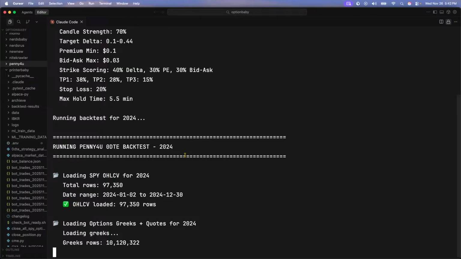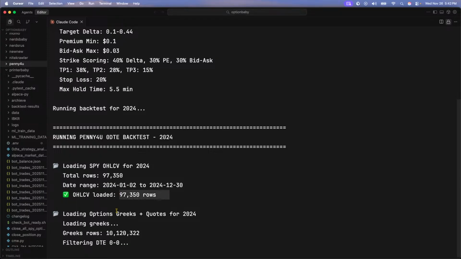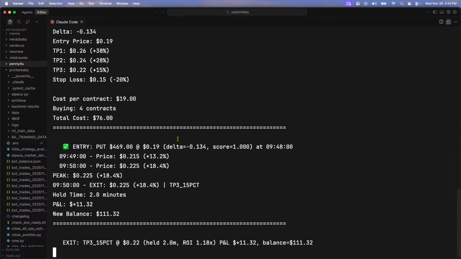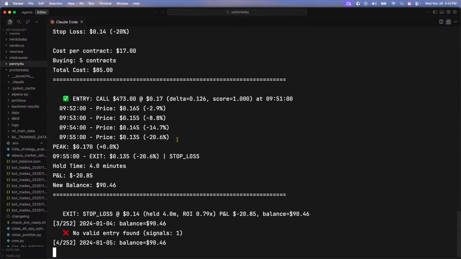And then once we have our backtest ran, I will get this running. Now it's loading 97,000 data points, 10 million rows of data, right? And then it is 2 seconds away from running. All right, come on. Here we go. So you see the backtest, right? So you see how it looks.